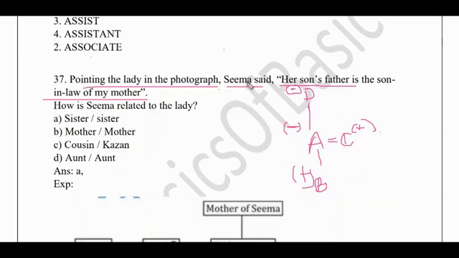So now how can Seema be related to this lady? So Seema will be sister of A. So I guess you understood the point here. So her son's father, so A's son's father is C, is the son-in-law of my mother. So if C should be son-in-law of Seema's mother, then A should also be daughter of D. So this is how you solve this by writing the diagram.